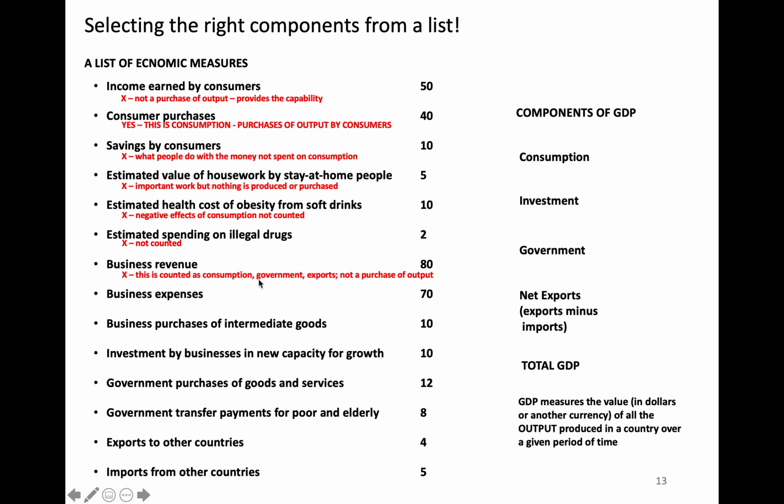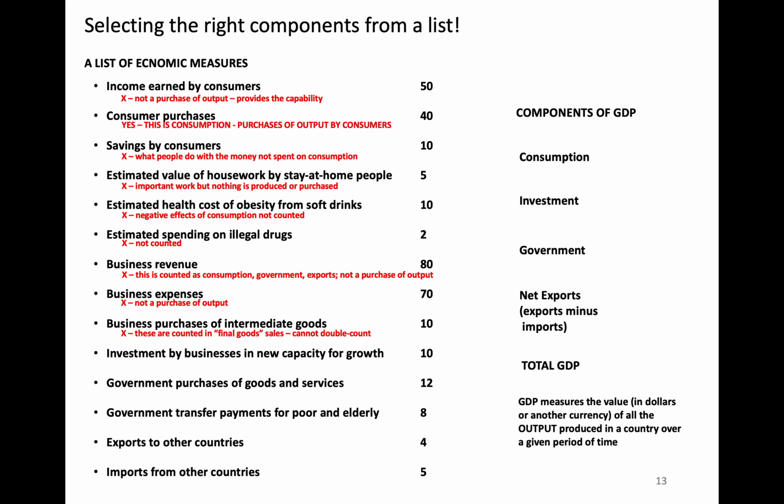Business revenue and business expenses are not counted. Business revenue is money that they're getting from people buying their stuff, consumers, government, exports, but it's a better way to measure it by looking at people buying it, governments buying it, and people in other countries buying it. So we don't count business revenue. We don't count business expenses because they're paying us to work for them, et cetera, but it's not a purchase of final output. The same with intermediate goods, which are not counted because you can't double count.